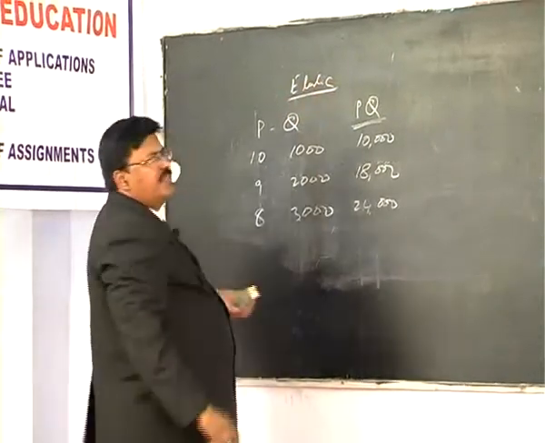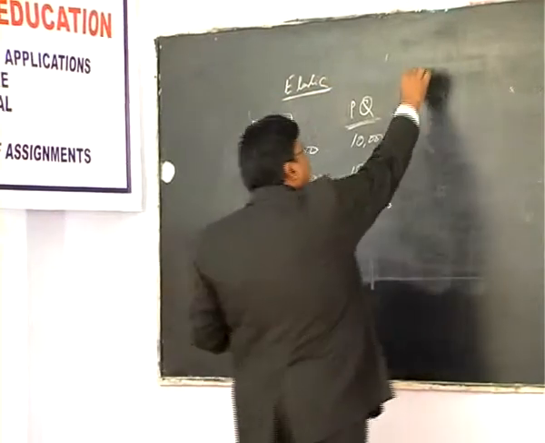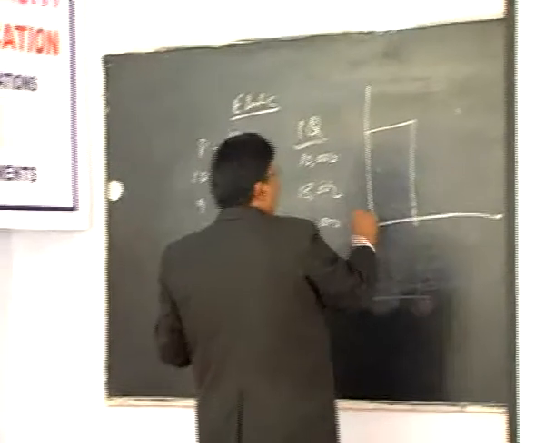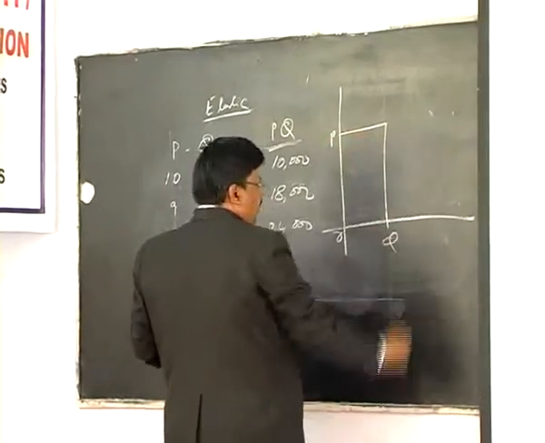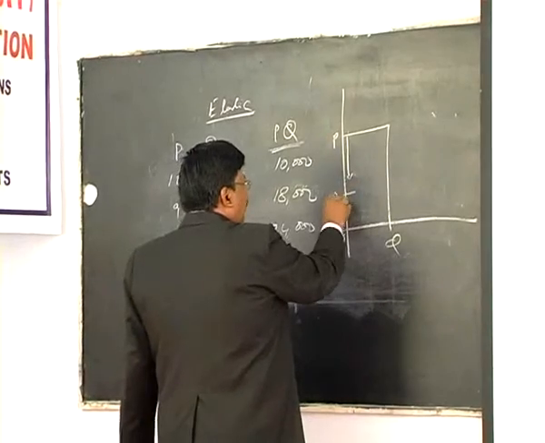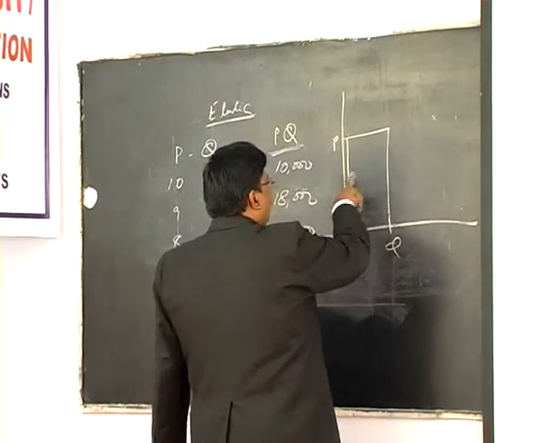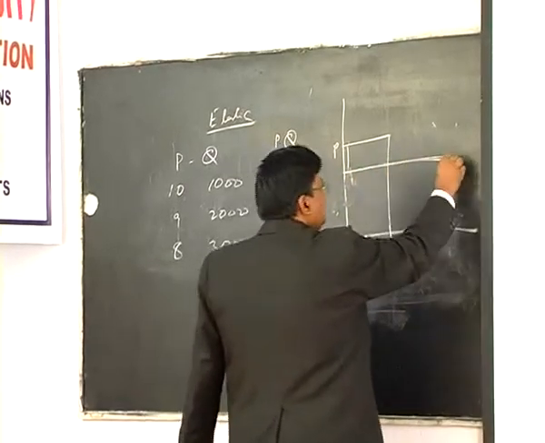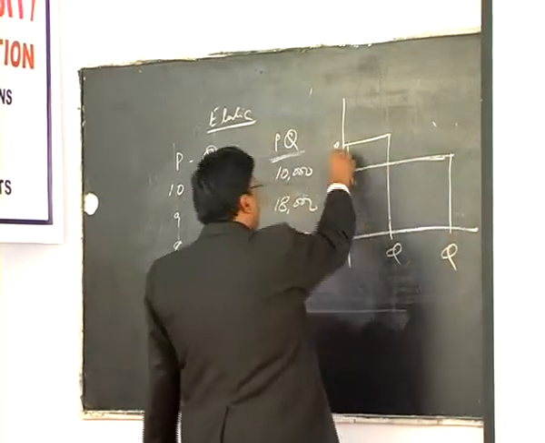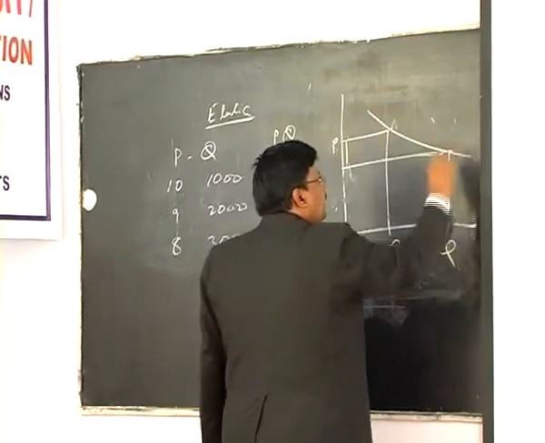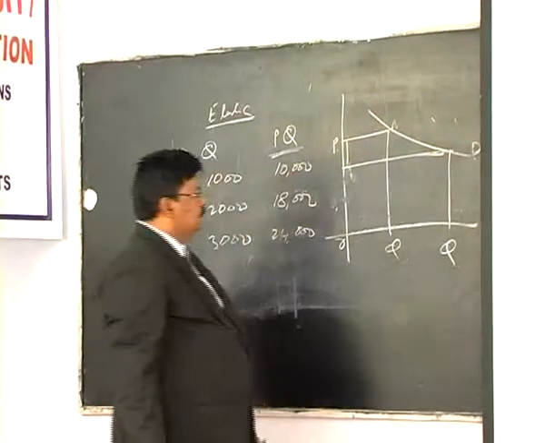You can prove this with a graph also. Let us see. This is the original price, OP, and OQ is the original quantity. This is the demand curve.